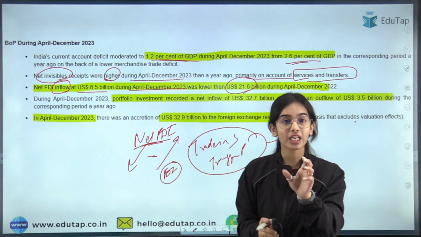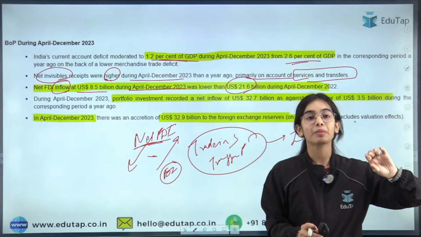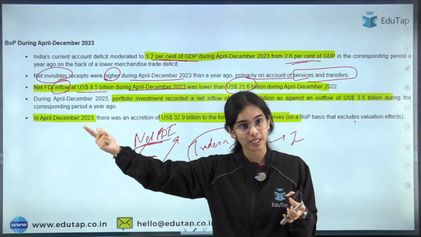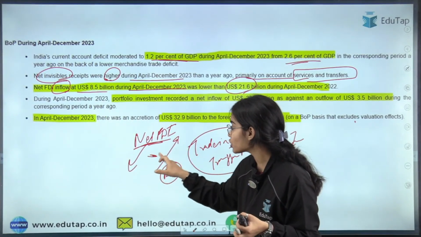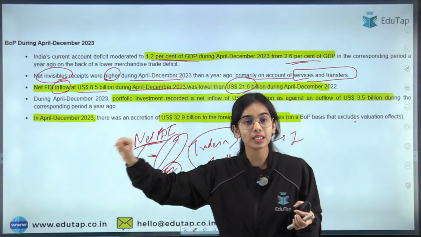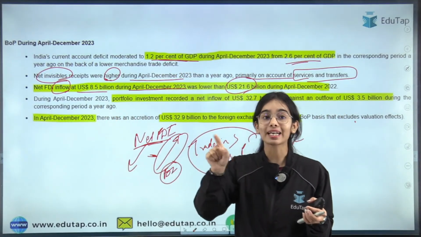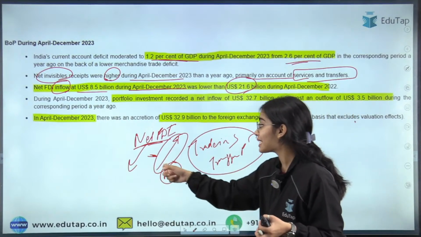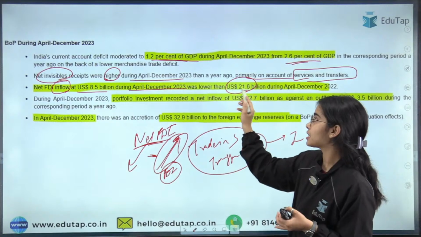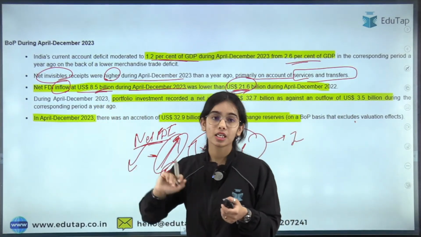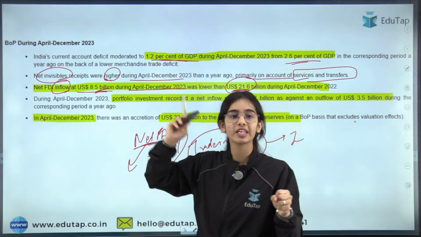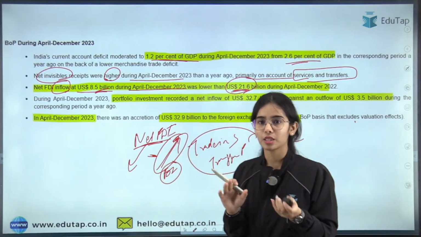Net FDI means how much FDI is coming inside our country minus how much FDI we are doing in other countries. So if we are doing too much FDI in other countries, too much direct investment abroad, that can also be problematic because we are sending too much money outside. Okay, that could be reducing this number also. FDI is coming less in our country, as well as we are doing too much FDI in other countries. So that can be the problem here.